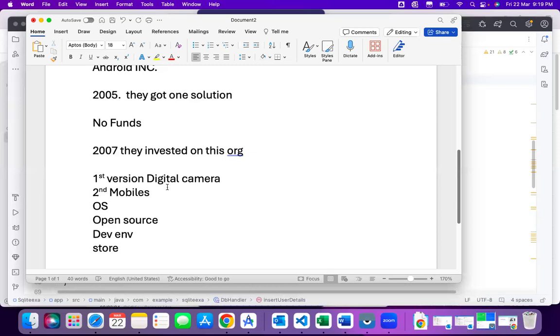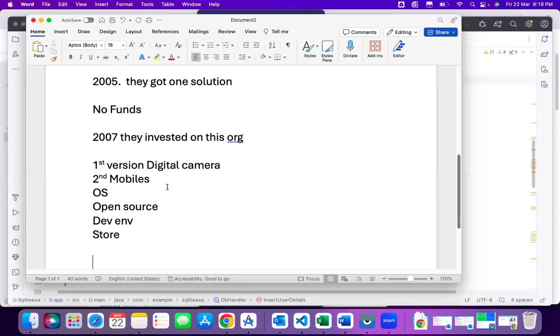They will also release a development environment for developers and a store for installing apps from the end-user perspective. These are the future plans for Android.